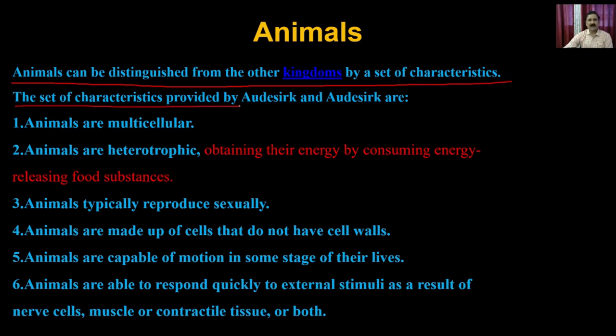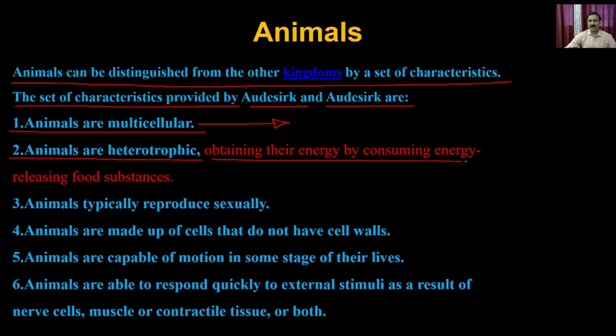The first characteristic is that animals are multicellular. Then animals are heterotrophic, which means they obtain their energy by consuming energy-releasing substances.